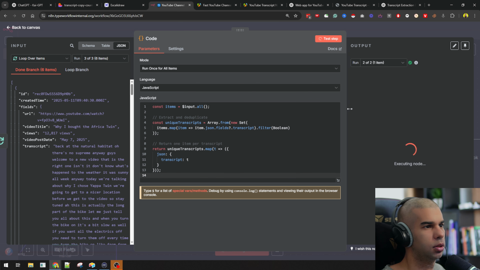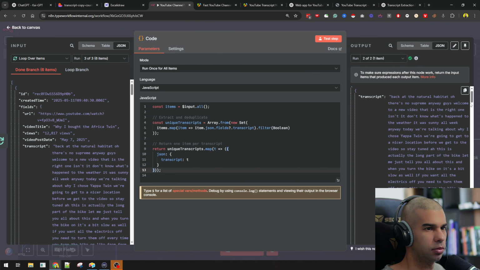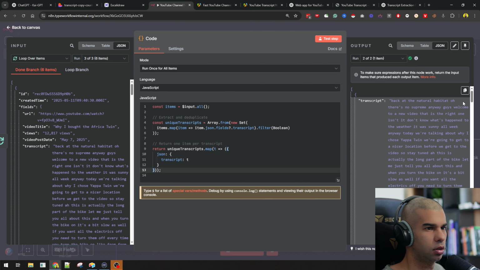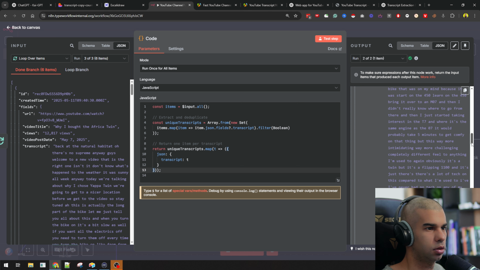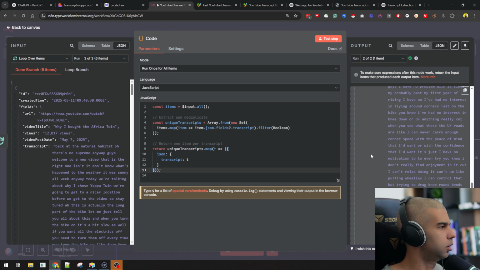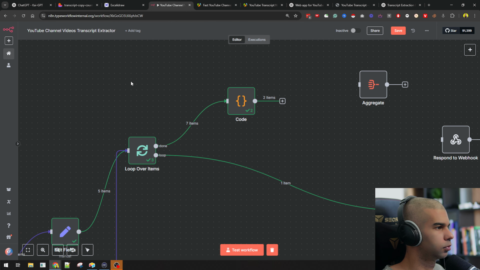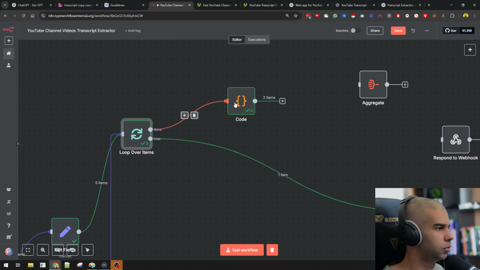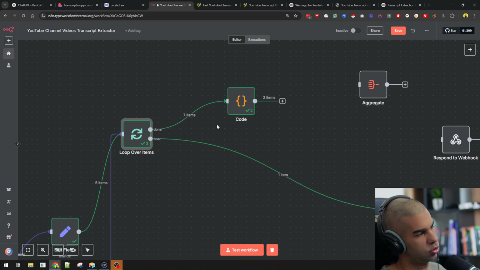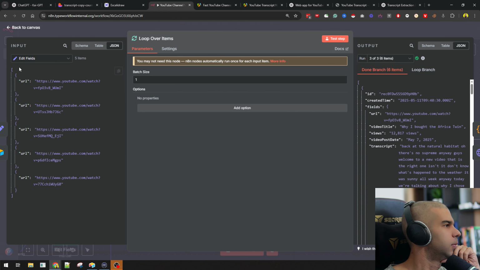I guess, maybe. I mean, here we're still getting 2 items there. Transcript. Yeah, for some reason I'm still getting just 1 there. So here I'm getting 7 items also, which is interesting, I guess. I'm not sure why I'm getting that.